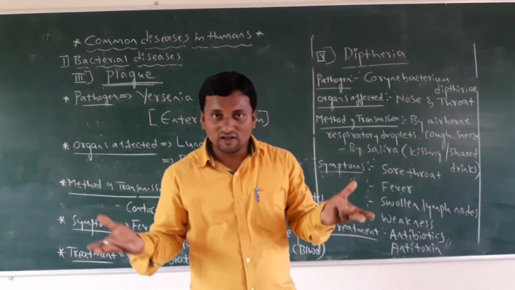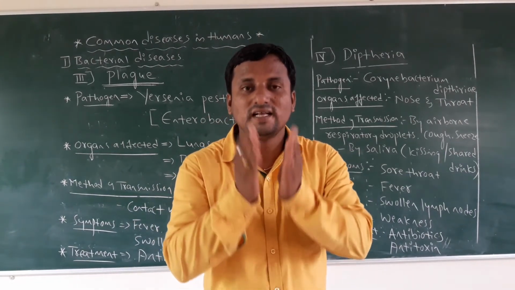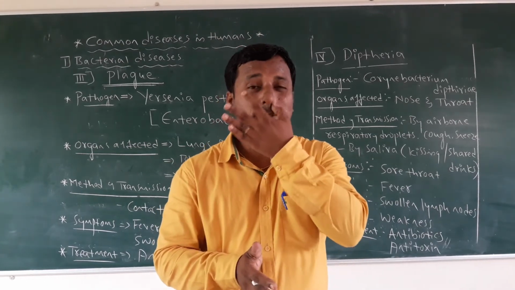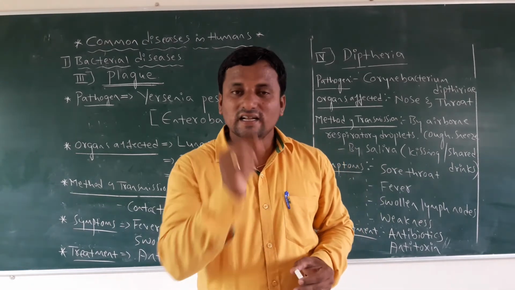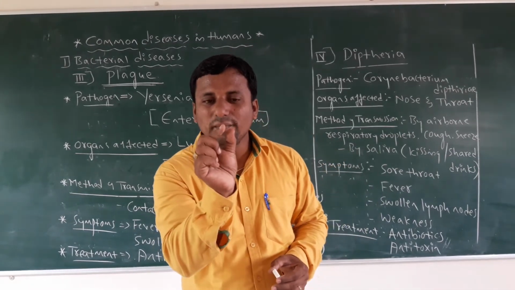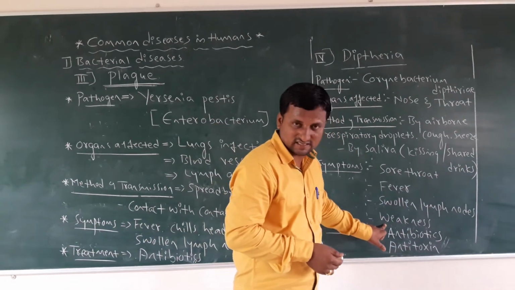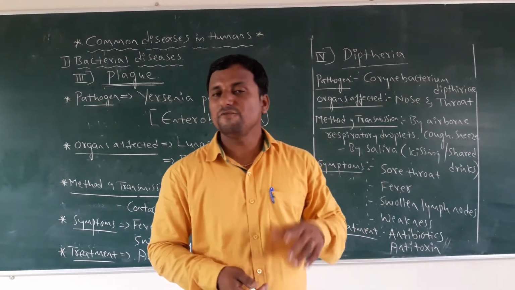Next, swollen lymph nodes. Lymph glands, lymphocytes are all present in the lymphatic system, and the lymph nodes become swollen. Next is weakness. The whole body aches, then we get weakness.